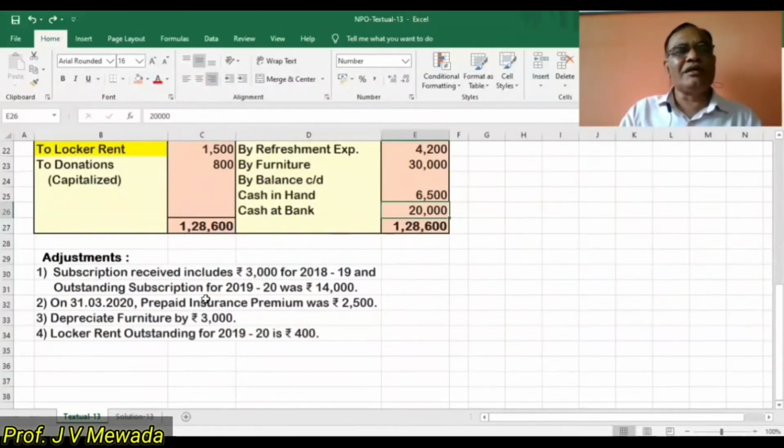Now we are given the adjustments. Subscription received includes 3,000 for last year, and current year subscription outstanding is 14,000 for 1920. On the last day of the year, there is a prepaid insurance of rupees 2,500, and we are told to depreciate furniture by 3,000, and locker rent outstanding for the current year is 400.